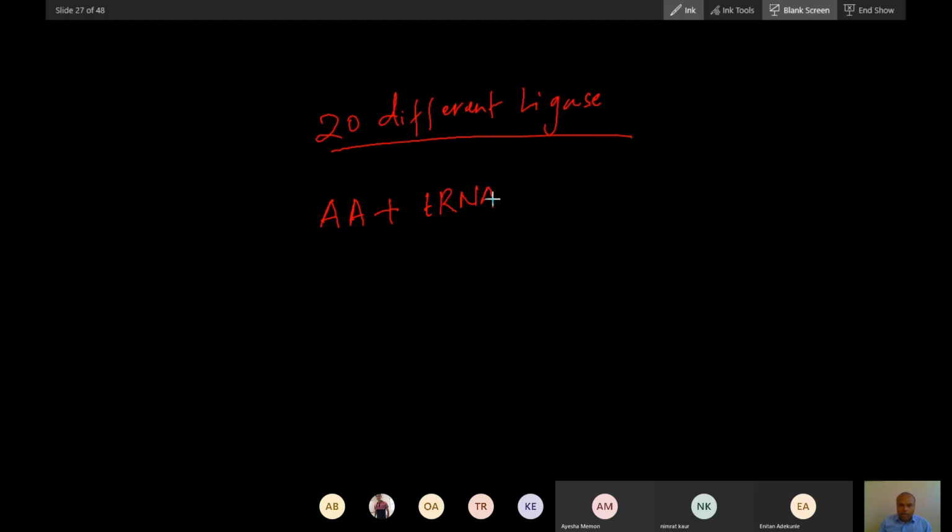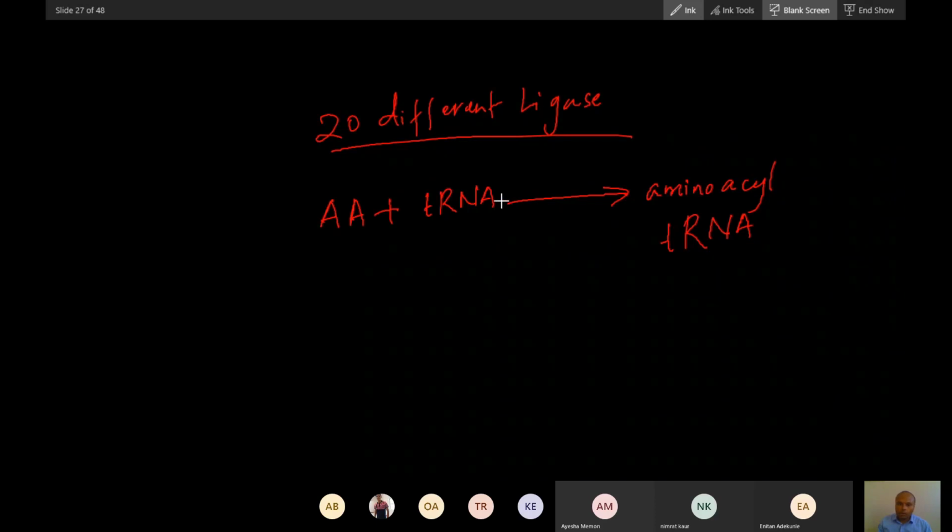The amino acid will be joined to tRNA, and the resultant molecule is aminoacyl tRNA.